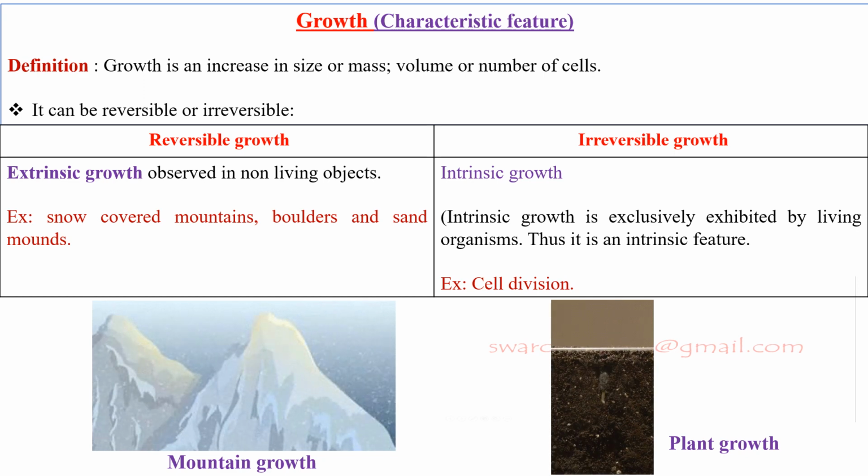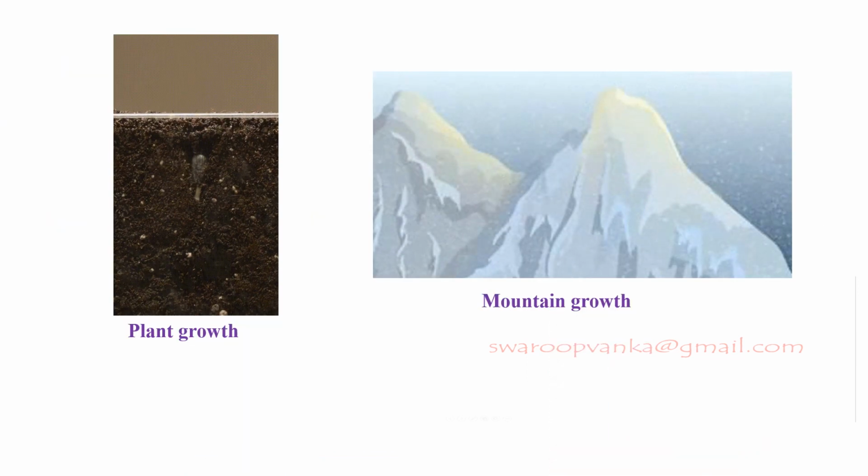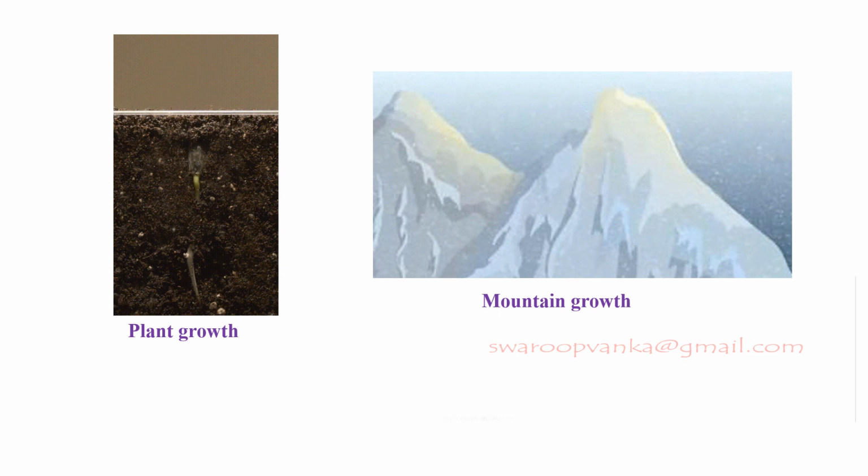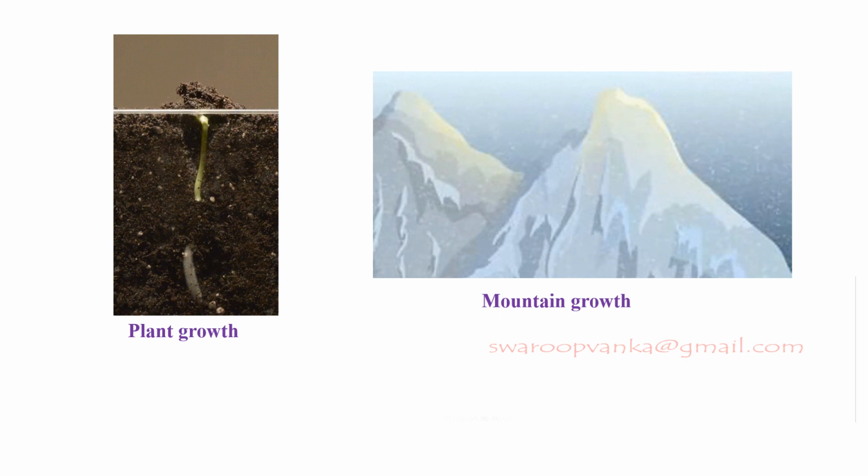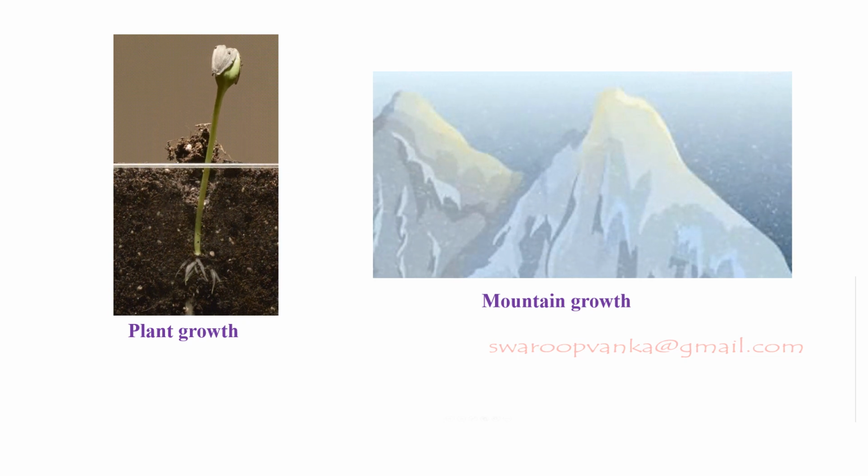Mountains, boulders and sand mounds can grow. These are examples of reversible growth. However, this kind of growth is exhibited by non-living objects by the accumulation of materials on the surface only. But intrinsic growth is exclusively exhibited only by living organisms. Here we can clearly observe the plant growth and the mountain growth.